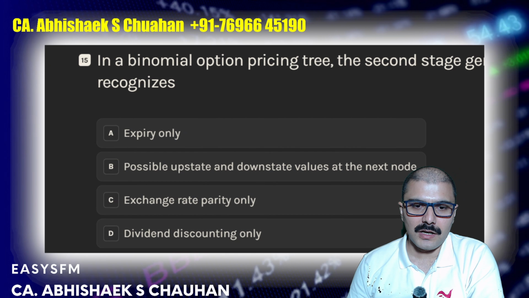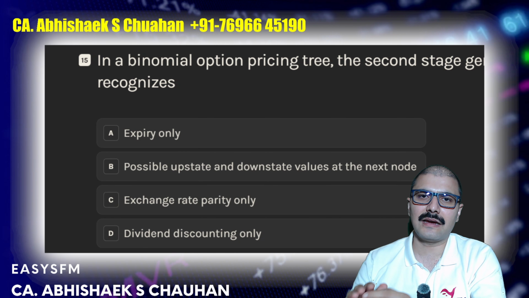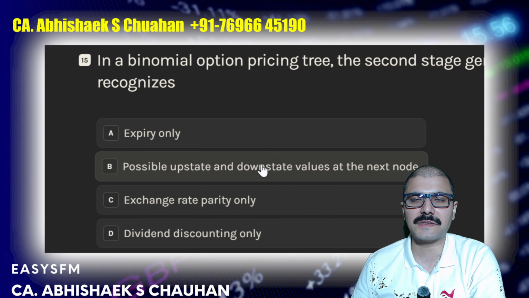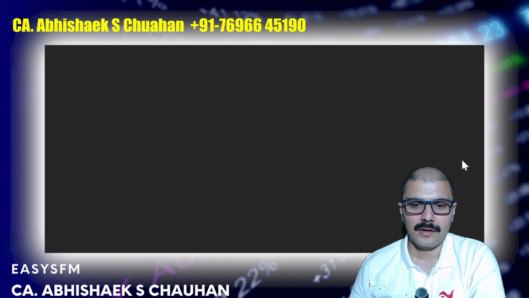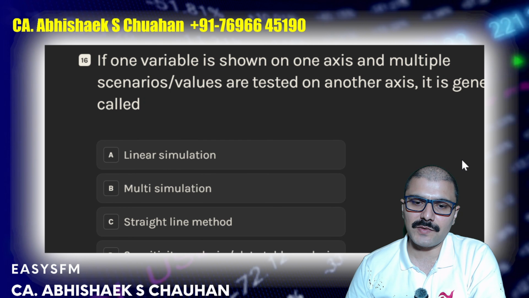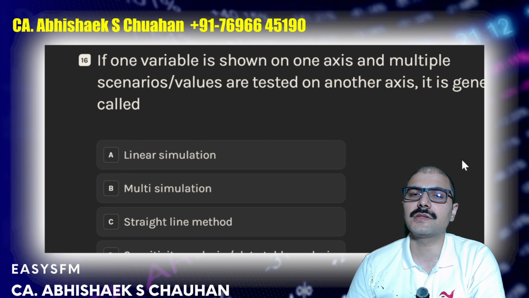Next, binomial model tree, pricing tree, the second stage generally recognizes the multiple pricing options, right? So possible upstate and downstate pricing. If one variable is shown on one axis and multiple scenarios valued on another axis, it is generally called multi-simulation, and sometimes this question is asked with the Monte Carlo simulation technique also.